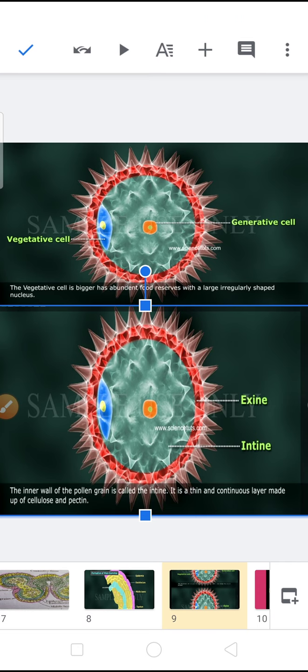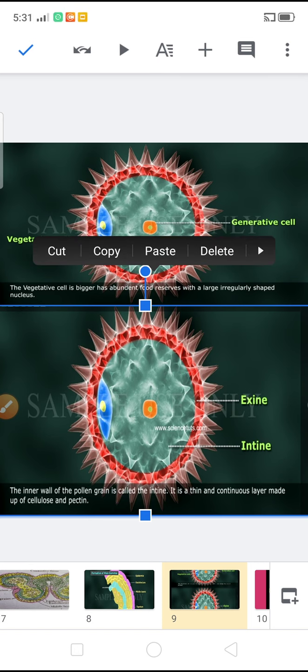Microspore mother cells take meiotic division and produce haploid microspore or pollen tetrads. The microspore or pollen grains are single-celled, uninucleate and globular. The outer layer of the pollen grain is called exine, and the inner layer is called intine.